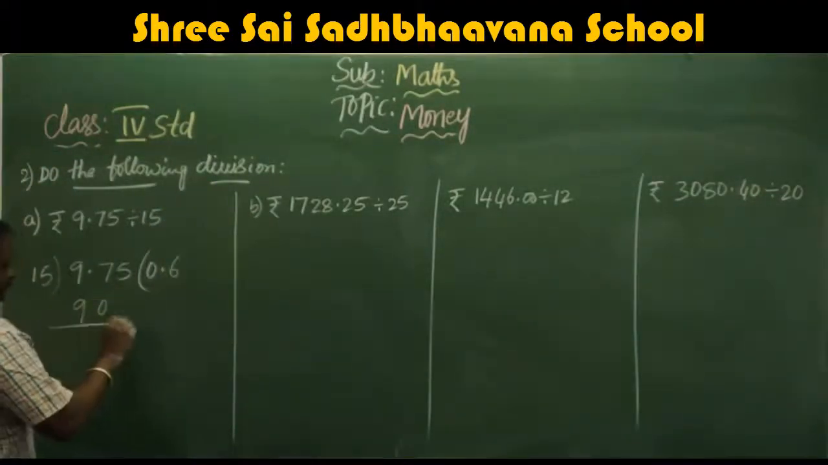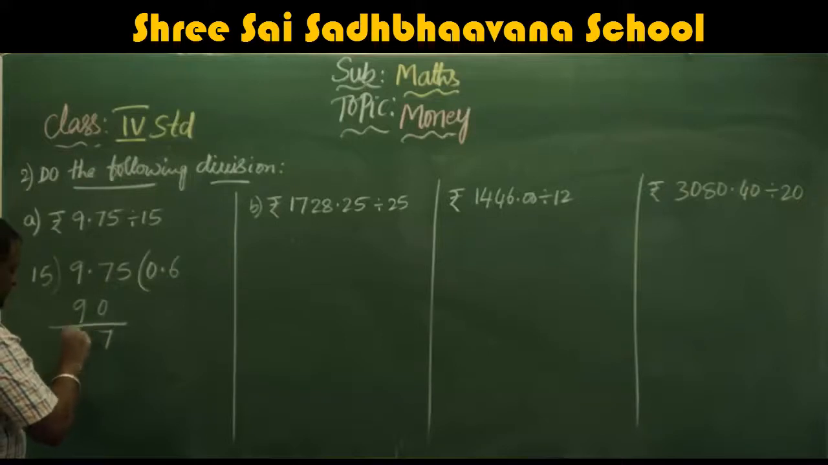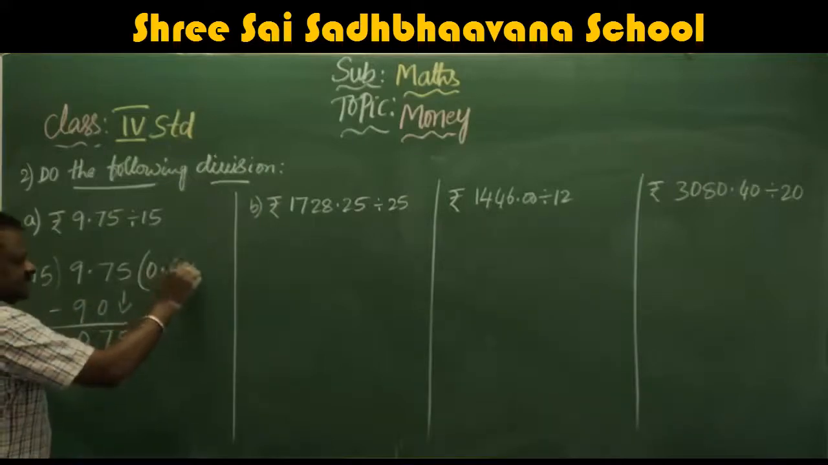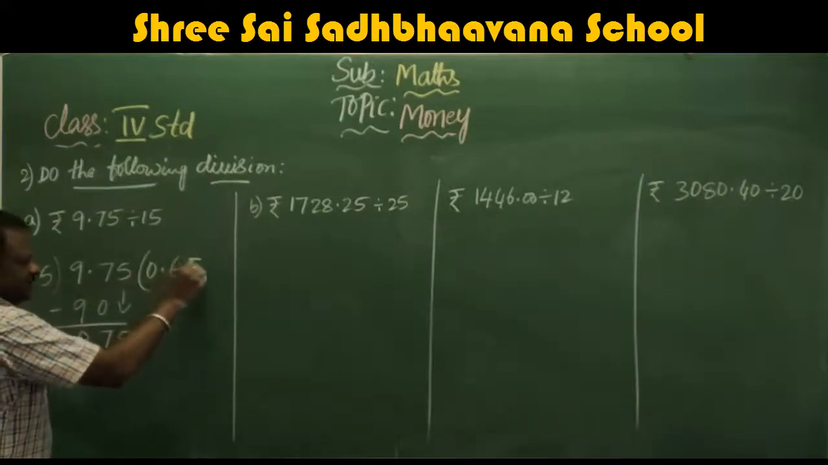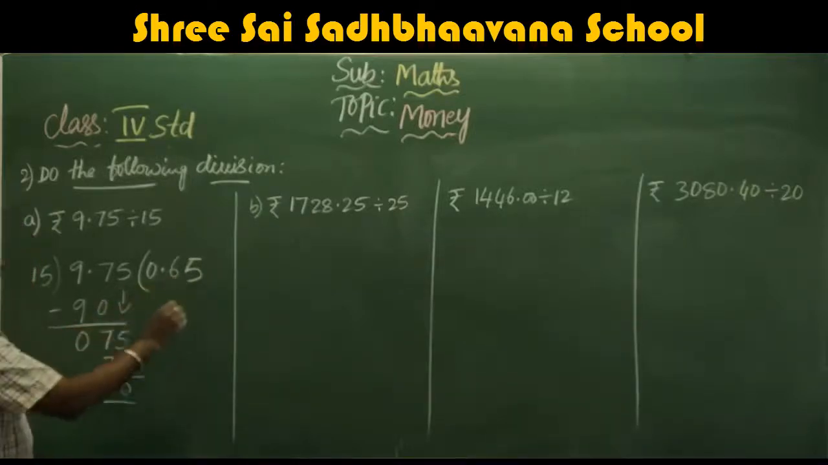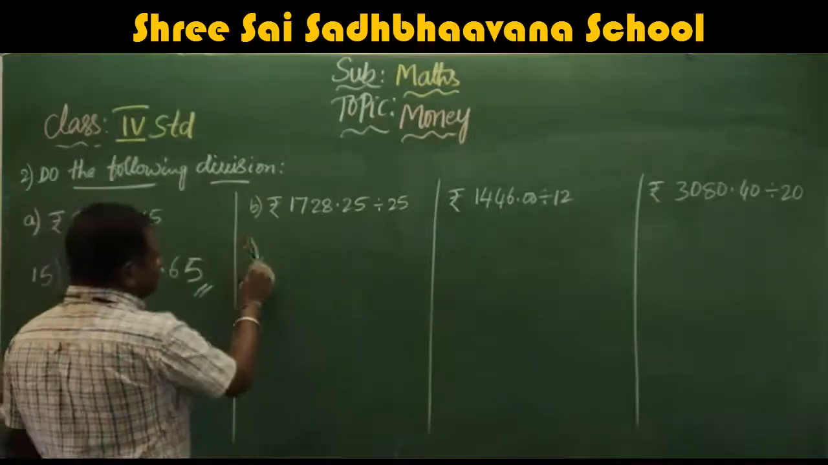So we will take 90. 7 minus 0, 7, 9 minus 0, 9. Take down 5. 15 fives are 75. You get 0. So what is the answer? 0.65, or rupees 0.65.